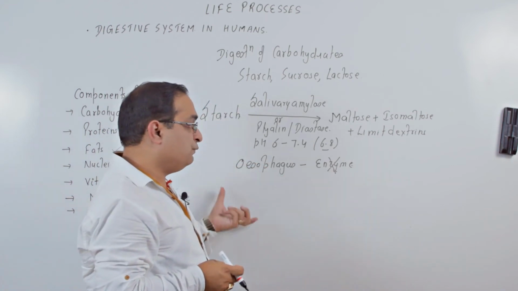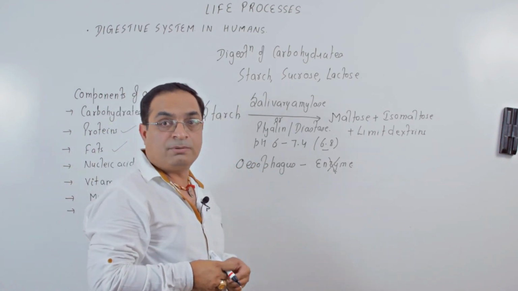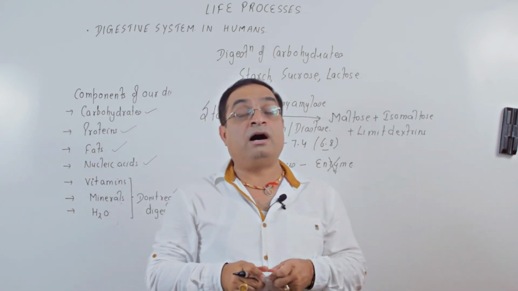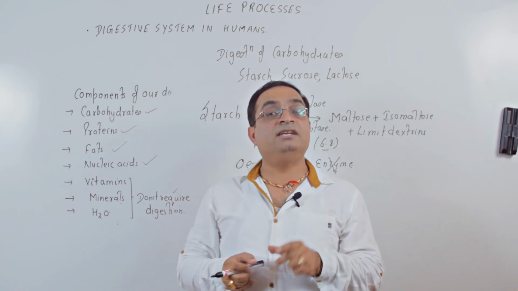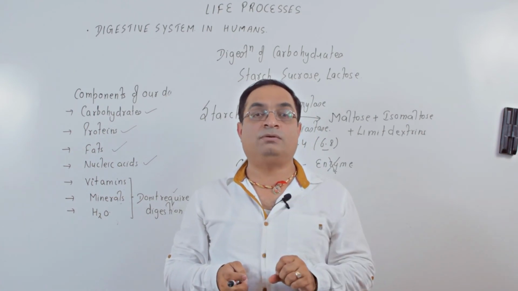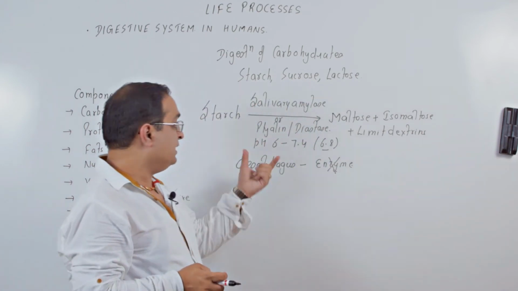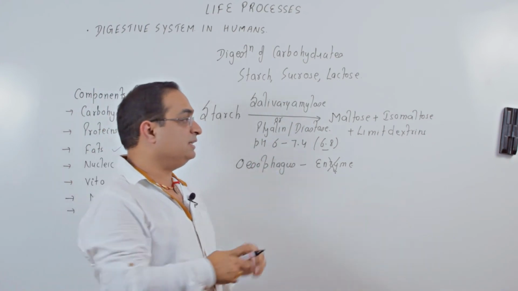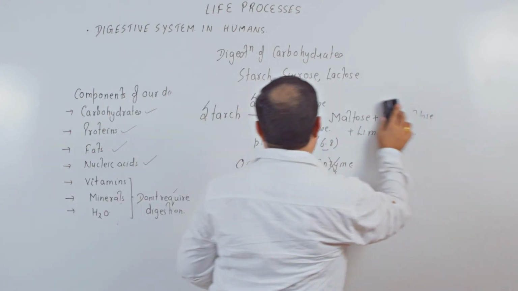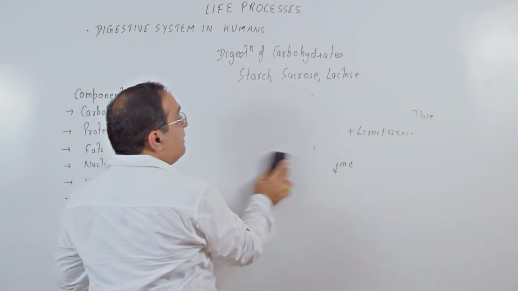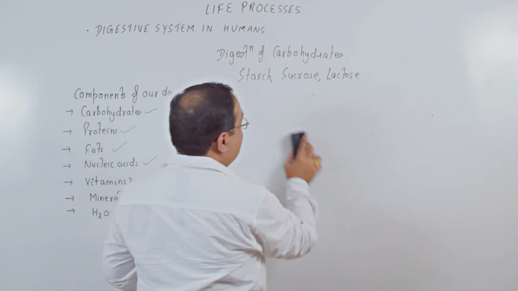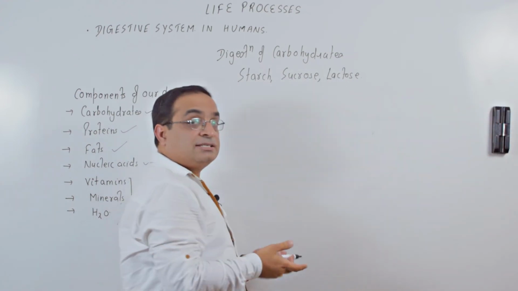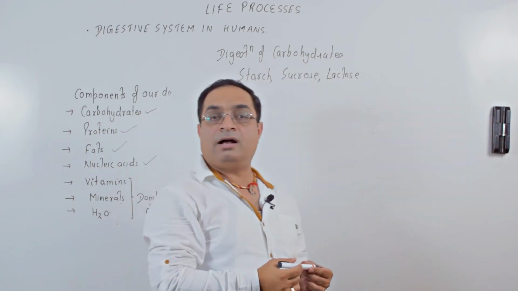From esophagus, the food goes where? It goes into stomach. We know that the pH in the stomach is acidic because of hydrochloric acid. Acidic pH inhibits the activity of ptyalin because I have written here that the pH required is 6 to 7.4. So acidic pH inhibits the activity of ptyalin, but by the time the entire bolus becomes acidic, nearly 30 to 50% of starch is digested by salivary amylase.